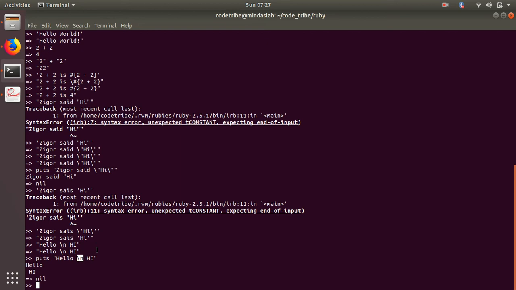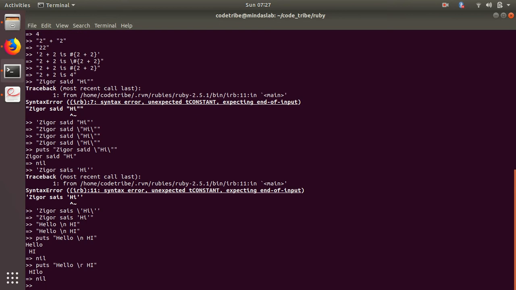And slash r means it'll print hello, and then go back to the first position, that is h, and print hi. So it'll be something like HILLO, I think. Yes, it printed hello, then went back and printed a space and hi.